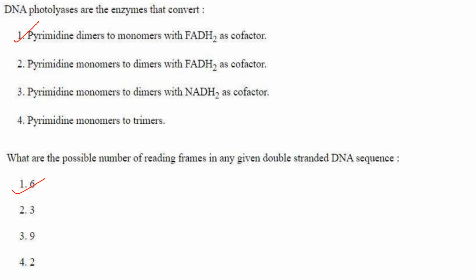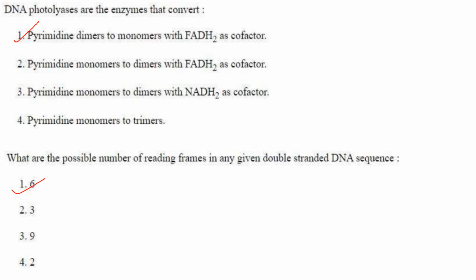What are the possible number of reading frames in a given double-stranded DNA molecule? So there are 3 forward reading frames and 3 reverse reading frames, and each reading frame can encode different protein sequences, and only one or a few of these reading frames encode functional proteins.